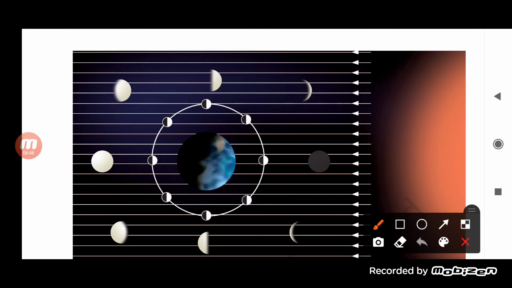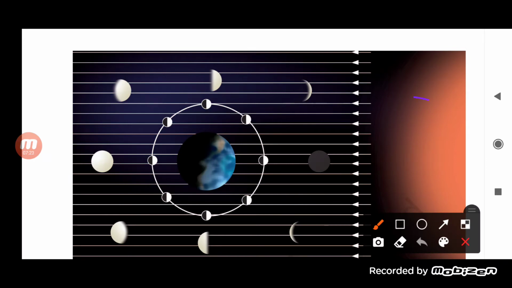Then here similarly, when the light ray falls on the surface and half of the portion of the moon starts reflecting back the light on the earth's surface, we are able to see the half portion of the moon. So in the first phase we are able to see less than a half portion, and in the second phase we can see the half portion of the moon here, right? Half portion of the moon is reflected back on the surface of earth. Now see here in the next one,